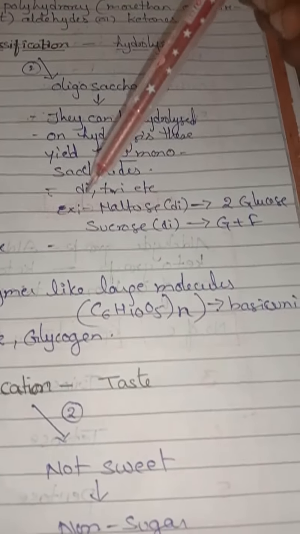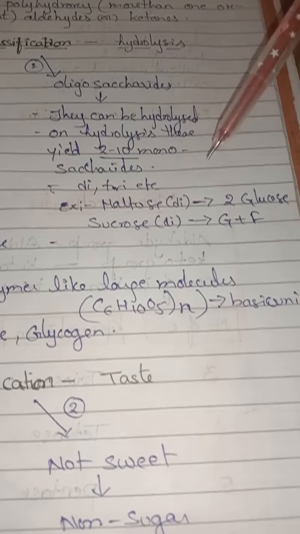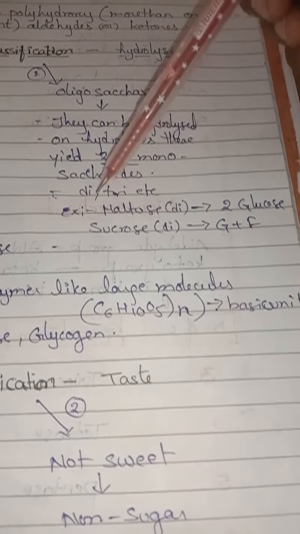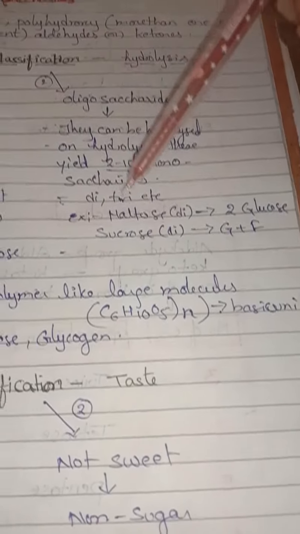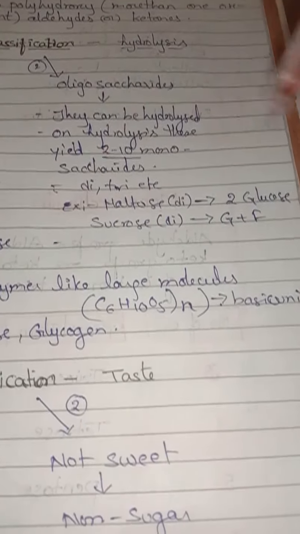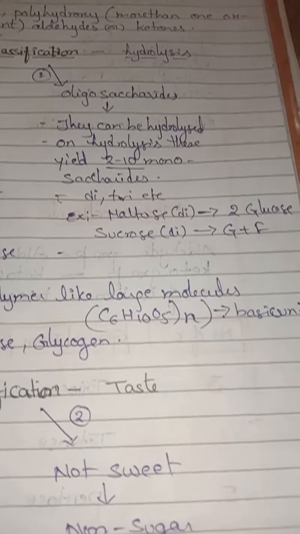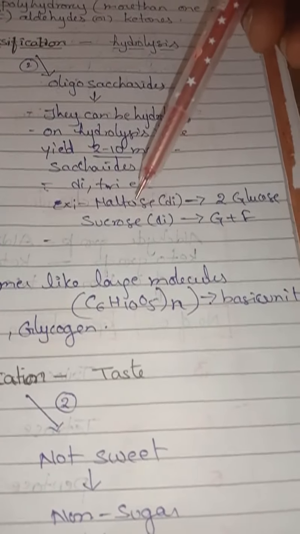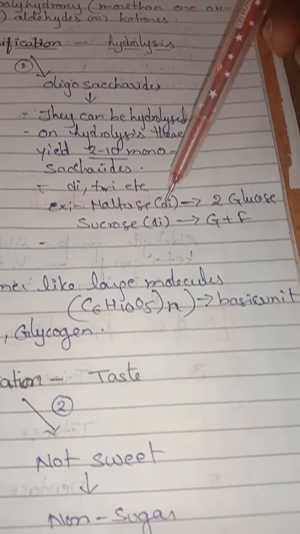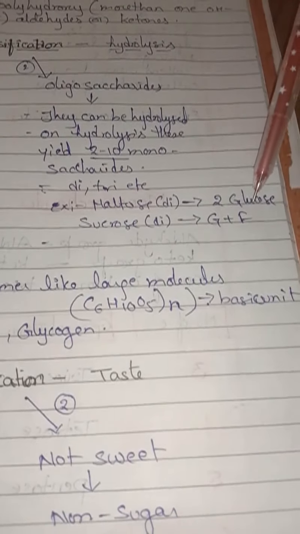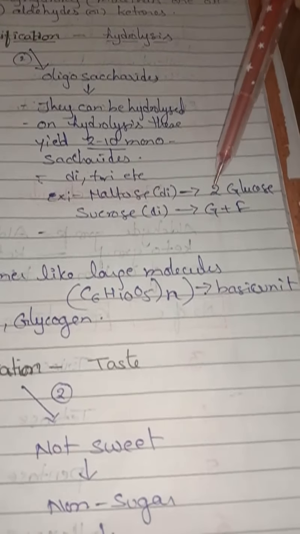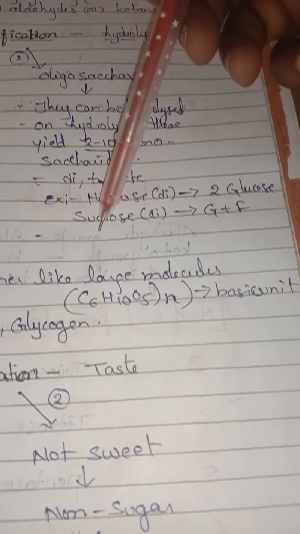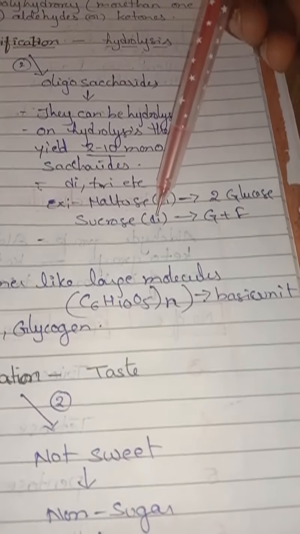So here di, tri, tetra, etc. I will explain later what di and tri mean. Di means 2, tri means 3. Di means 2 saccharides, tri means 3 saccharides, they are going to be divided. An example here is maltose. Maltose is a disaccharide which consists of 2 glucose units, whereas sucrose is also a disaccharide which consists of glucose and fructose.